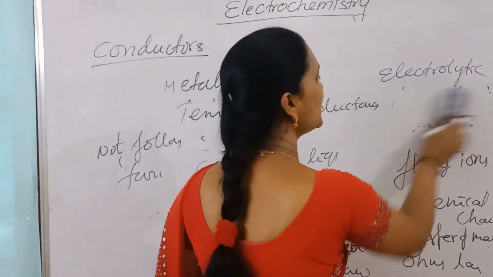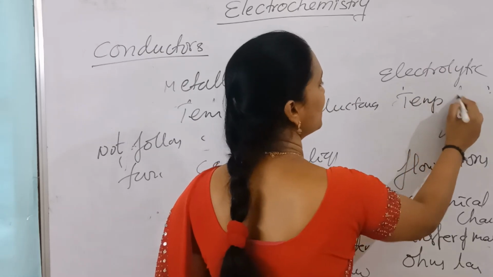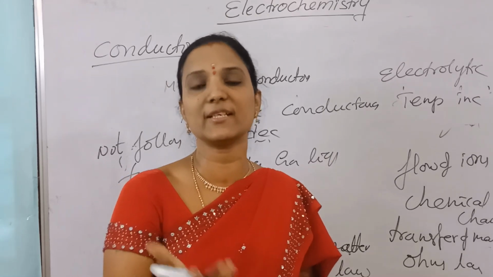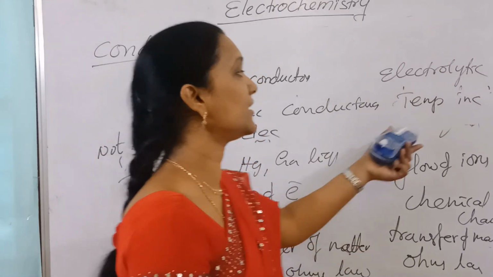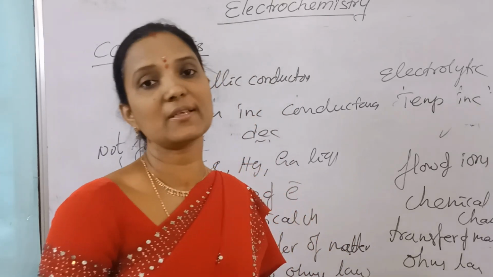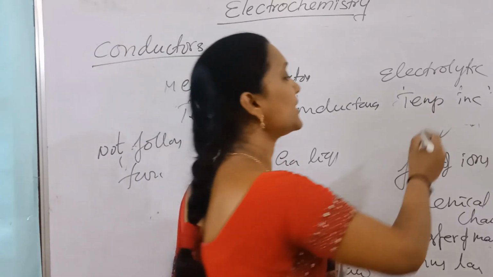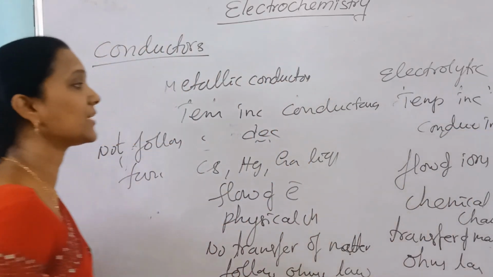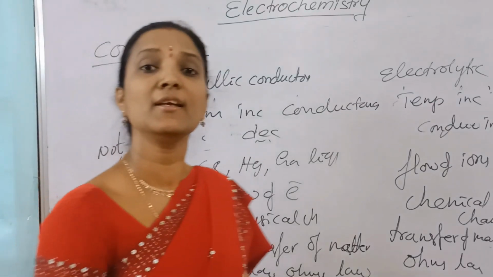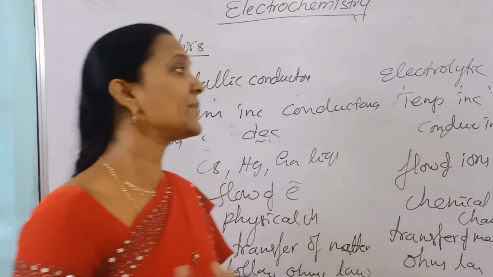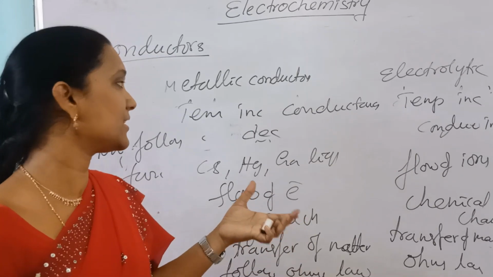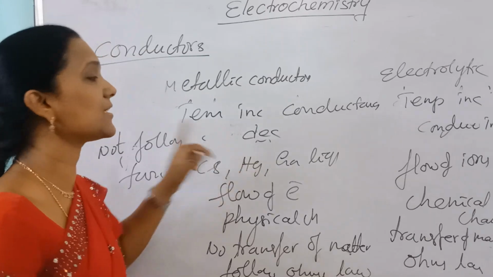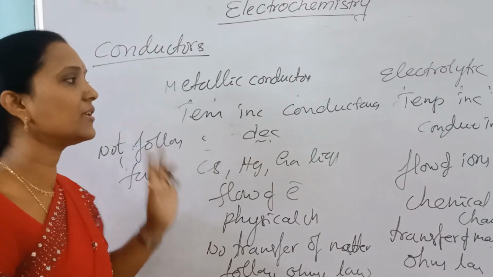But in electrolytes, as the temperature increases, the flow of ions also increases. Ions move with high speed, more ions form, so formation of ions and movement of ions both increase, and conductance increases. So in electronic metallic conductors, as temperature increases, conductance decreases, due to electronic scattering. In electrolytic conductors, as temperature increases, conductance increases. That is the effect of temperature.